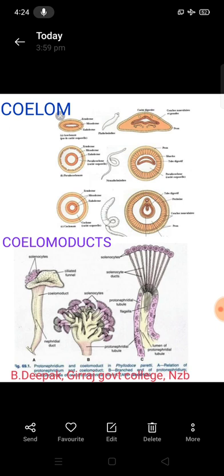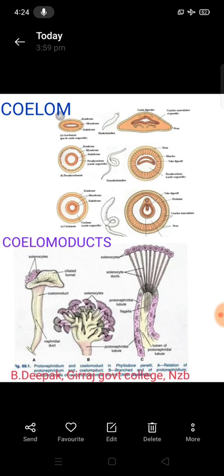It is of three types. They are protonephromixium, metanephromixium and the myxonephridium. First one is the protonephromixium. Coelomoduct is united with the protonephridium. It is called a protonephromixium.